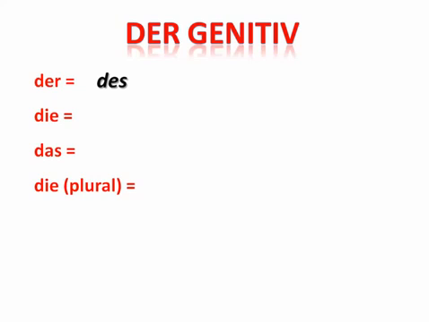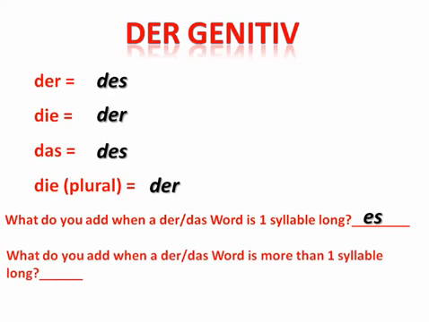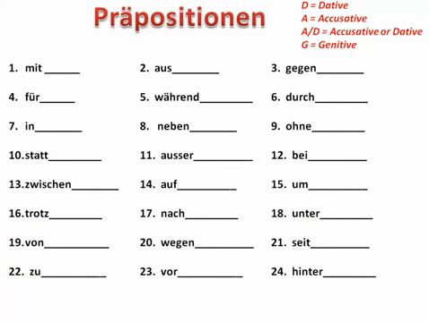So in the genitive in German, the definite articles will change, just like they did in accusative and dative. Well, I mean, the fact that they changed, not in the same exact way. Der will change to des, die to der, das to des, and the plural will change to der. And remember, if you're using the genitive and you're using a masculine or neuter word that is one syllable long, it will add an es, and I'll show you what I mean again here in a minute. And if you are using a masculine or neuter word that is more than one syllable long, you'll just add an s.